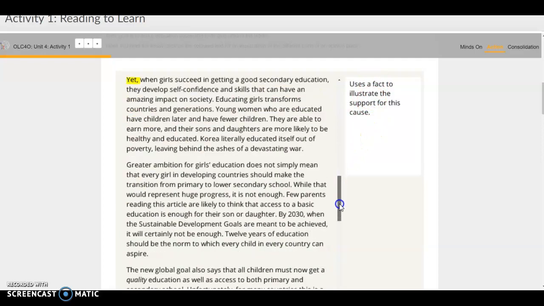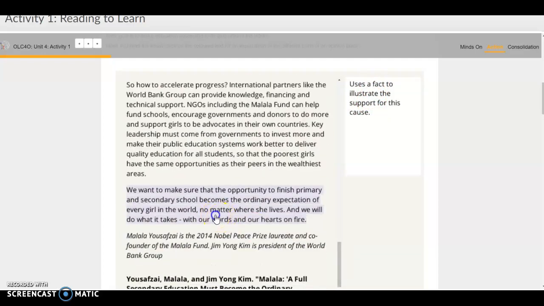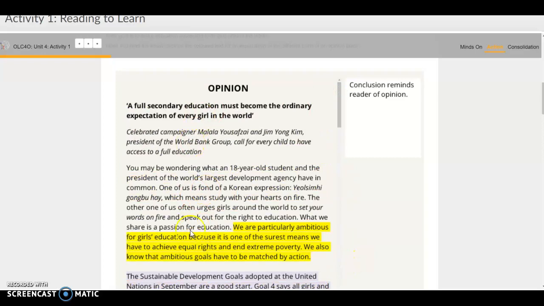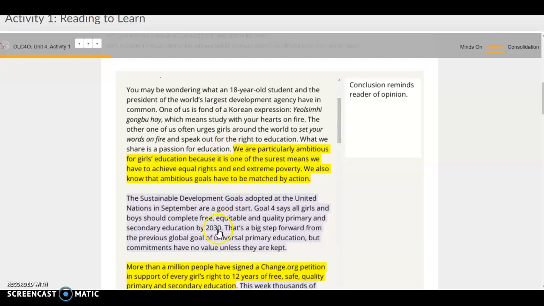And if you go all the way down to the conclusion here, they'll explain that you need to restate your opinion in the conclusion. So when you go through this piece, I want you to use this as an example of what an opinion piece looks like, and become familiar with all of the different parts that you'll have to include when you write your own opinions.